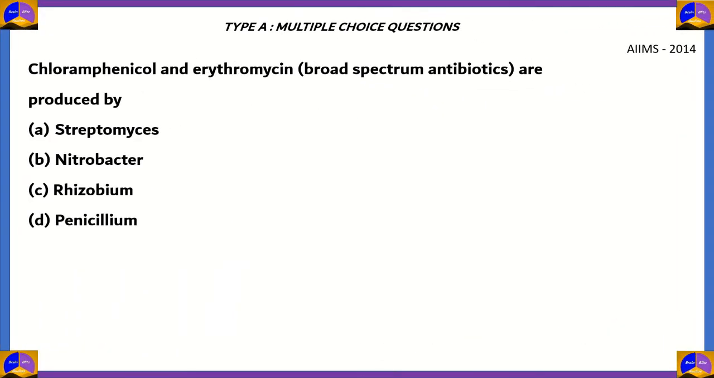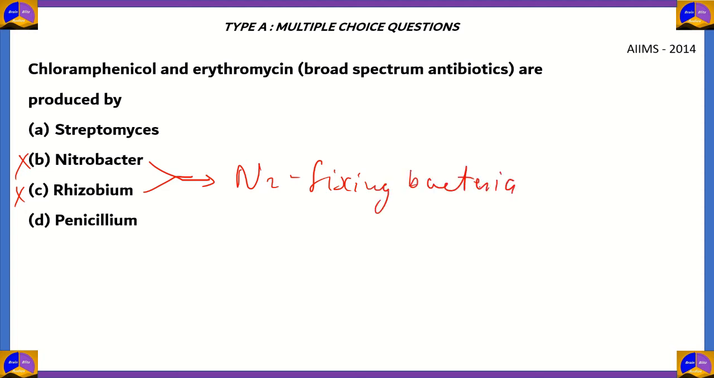Next question. Chloramphenicol and erythromycin, which are broad-spectrum antibiotics, are produced by A. Streptomyces, B. Nitrobacter, C. Rhizobium, D. Penicillium. So here options B and C are incorrect because both Nitrobacter and Rhizobium are nitrogen-fixing bacteria. So they convert atmospheric nitrogen into usable form for plants. So options B and C are incorrect.